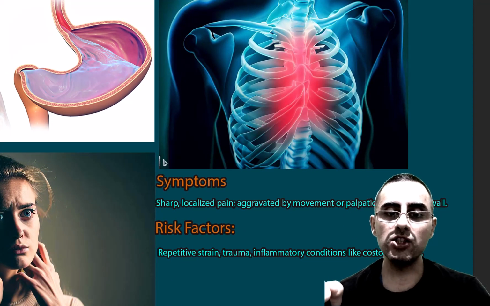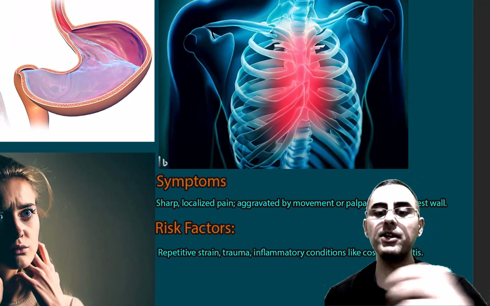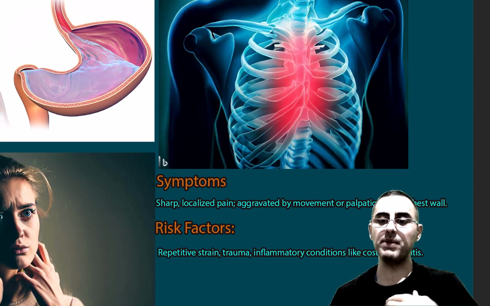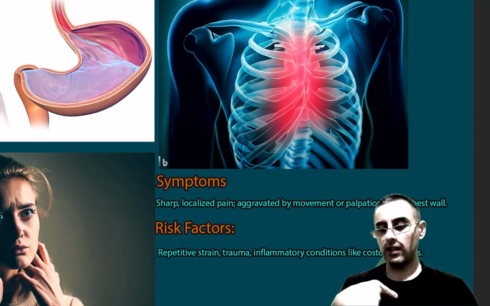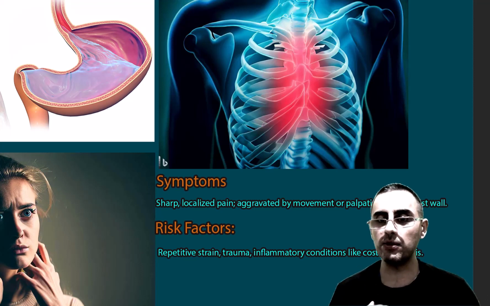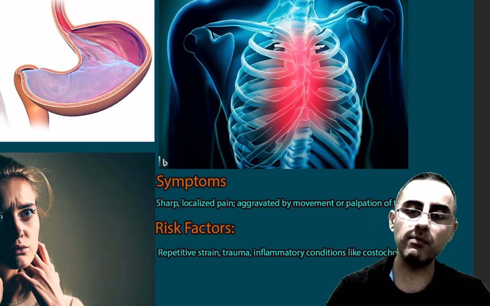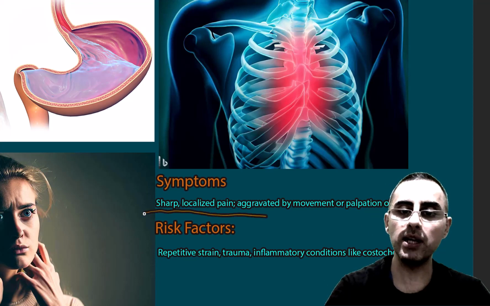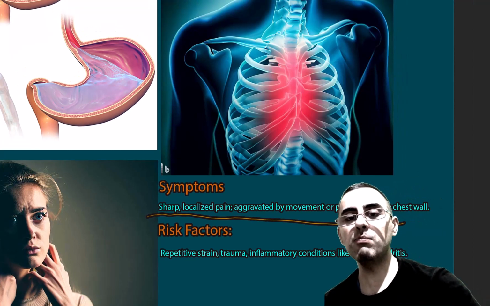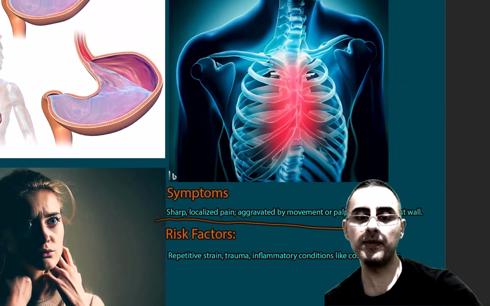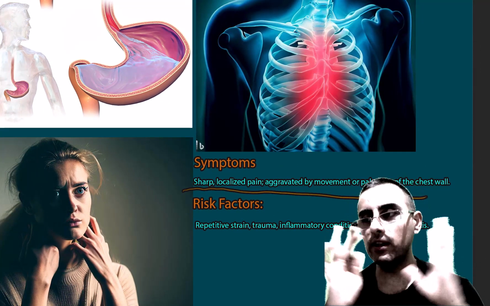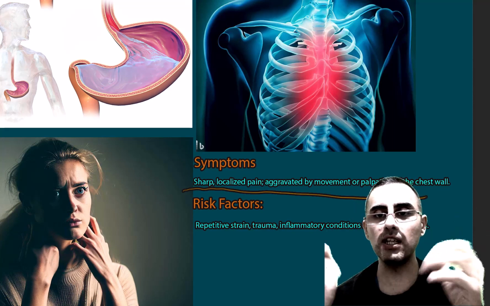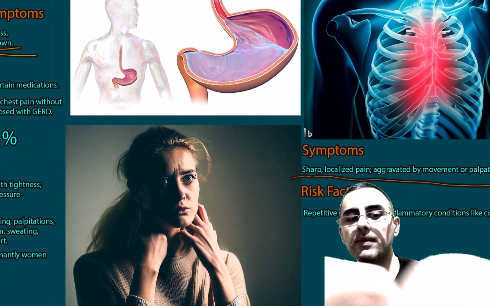This pain is sharp, localized, aggravated by movement or palpation. The person says that here is pain, and when he presses, the pain increases, it's musculoskeletal pain, it's not heart pain, especially in young people. Risk factors are repetitive strain, trauma, or unknown reason. In many cases, we can't define what the reason is.